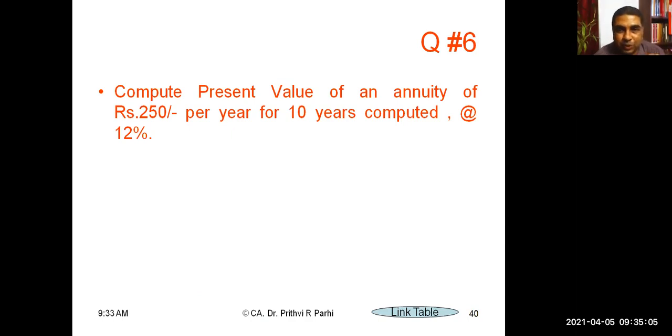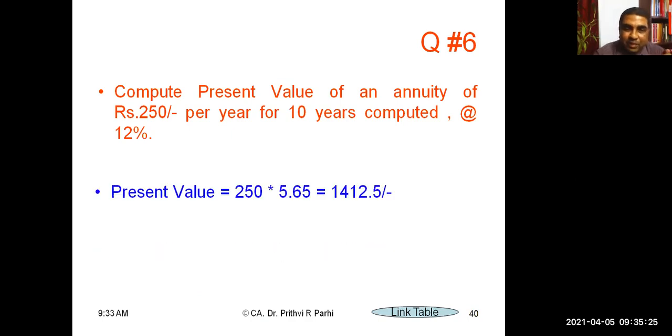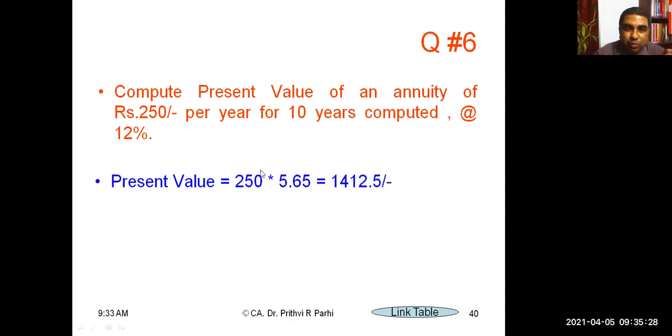Next question. Please read this question. Compute present value of an annuity of rupees 250 per year for 10 years computed at the rate of 12%. Here you are talking about the present value of annuity. Question has not mentioned anything, that means this is a regular annuity. So very simple. 250 rupees, present value annuity factor is 5.265. We can get the figure 1,412.5 rupees, and that is the present value of an annuity.